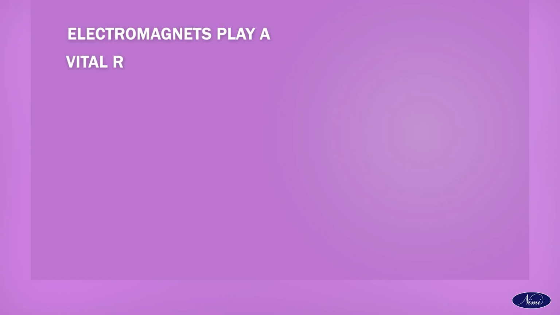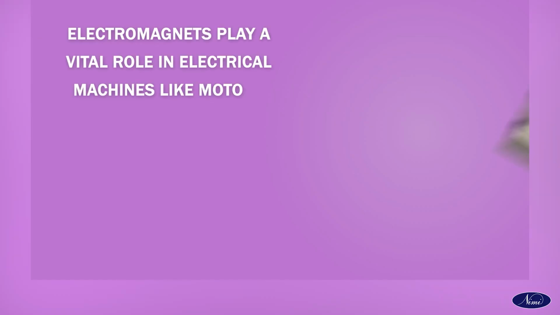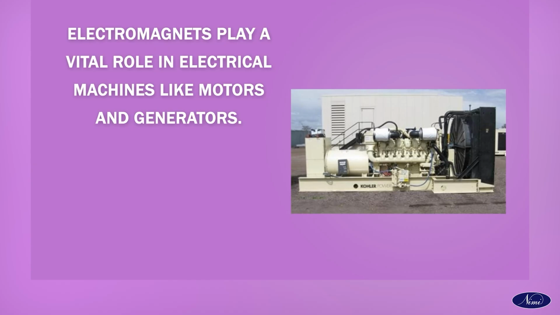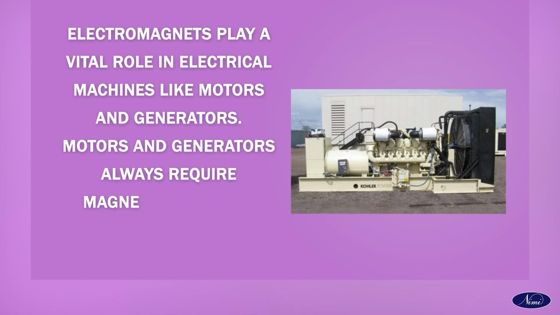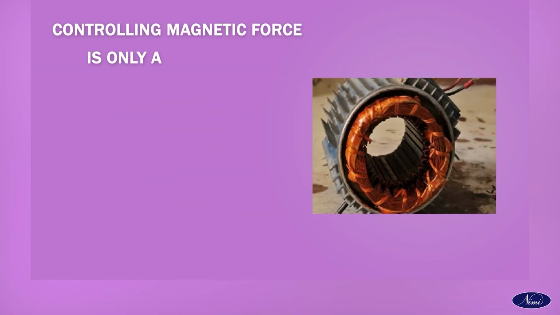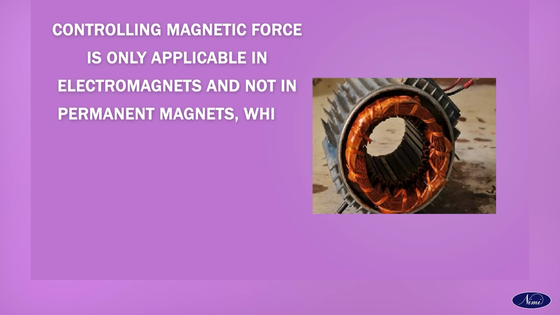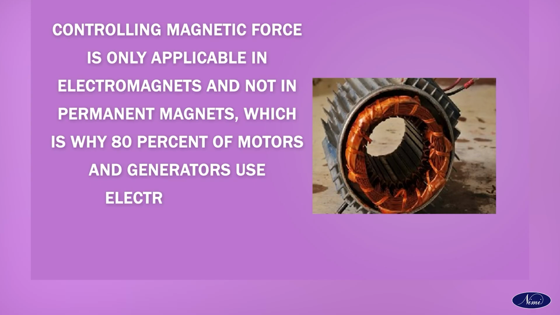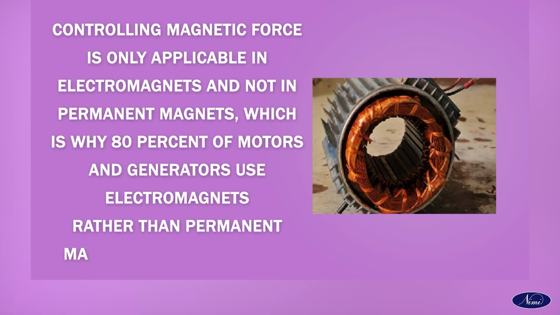Electromagnets play a vital role in electrical machines like motors and generators. Motors and generators always require magnetic force for their work. Controlling magnetic force is only possible in electromagnets and not in permanent magnets, which is why 80% of motors and generators use electromagnets rather than permanent magnets, to control the speed and induced EMF.